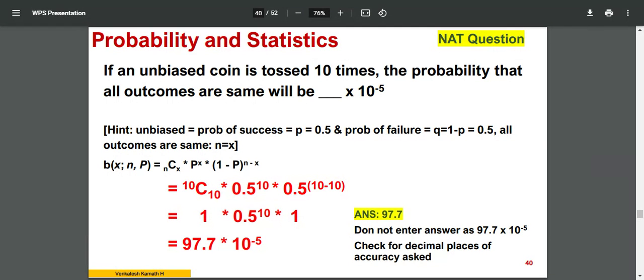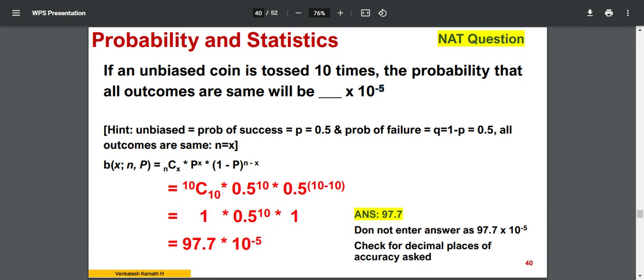So n is equal to x in this case, that is 10, because you are tossing it 10 times. So it is 10C10, 0.5 power 10, 0.5 power 10 minus 10, n minus x. I substituted. Look at the problem. This is from the GATE 2021 question paper, GATE Biotechnology. Look at the answer here.